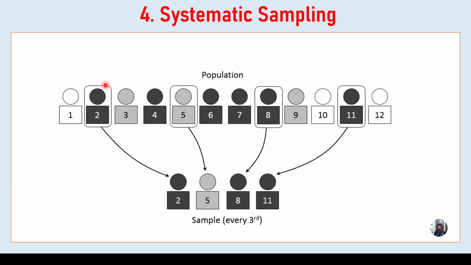You may take any sample, but here my conclusion is I start from the second and take every third element: fifth, then 8, 11. So cumulatively we get the result 2, 5, 8, 11. So this is called systematic sampling. Remember all of you, systematic sampling is a part of probability sampling.